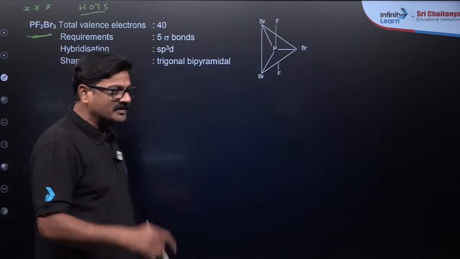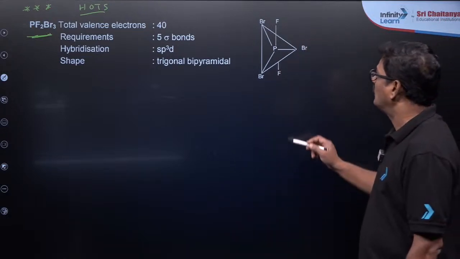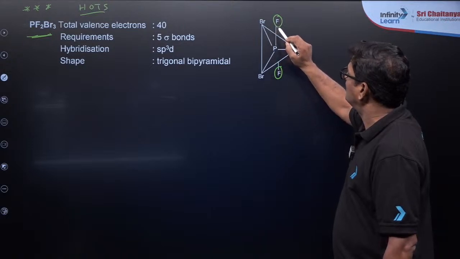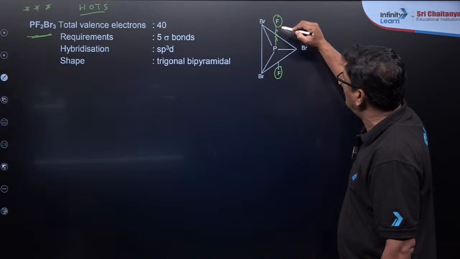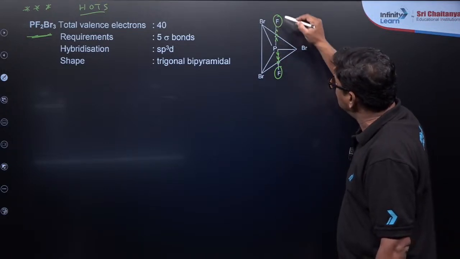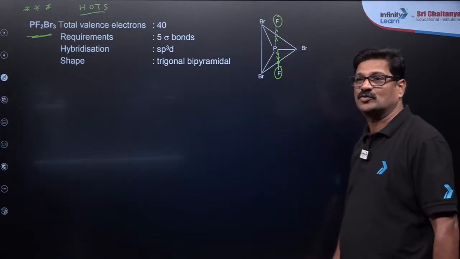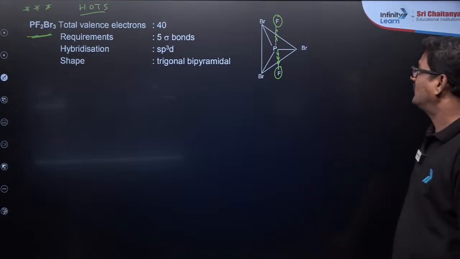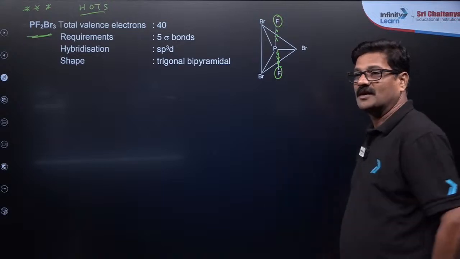So the fluorines should come in equatorial positions. When in equatorial positions, the lone pairs' repulsion is greater. The more electronegative atom is going to stretch the bond, making it a longer bond, so it is kept in the equatorial positions. That is the logic. So based on electronegativity, the fluorine is placed in the equatorial position.